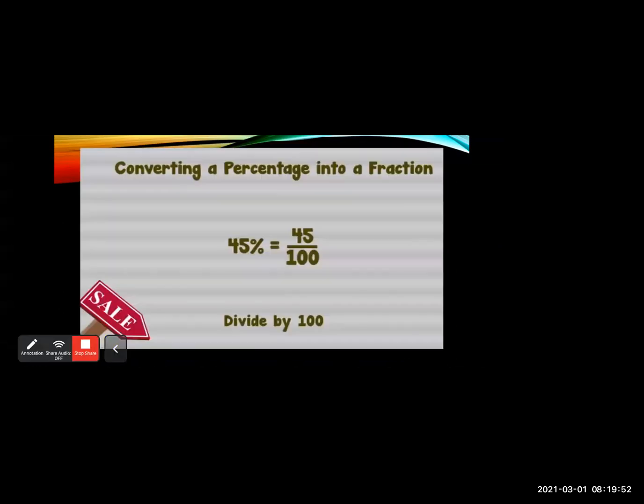So like this, we'll see more examples. Now you are converting a percentage into a fraction, means 45% here. So 45% means what? 45 upon 100. We divide it by 100. So the ratio will be what? 45 upon 100. But when we have to reduce it to its lowest form, or its simplest form, we can say, so you can divide it.